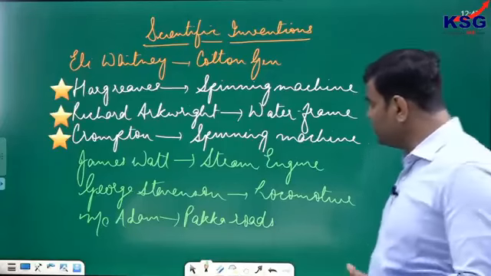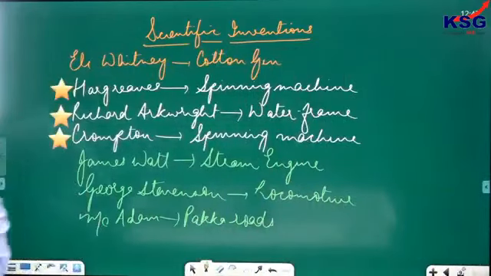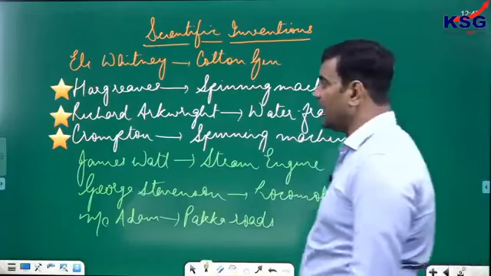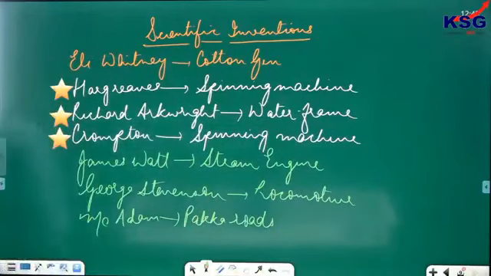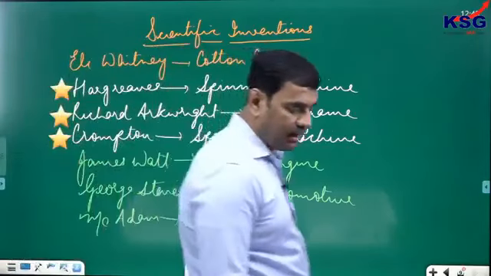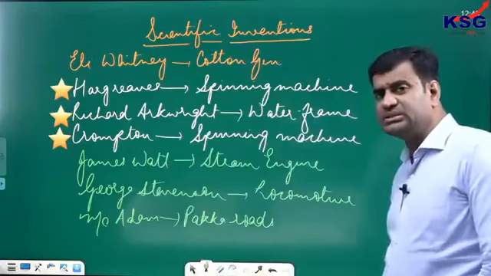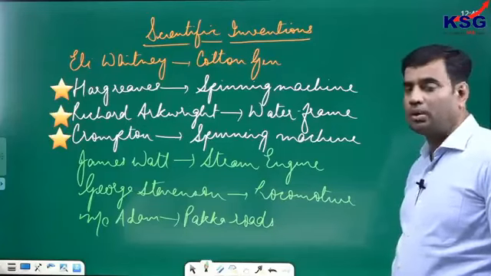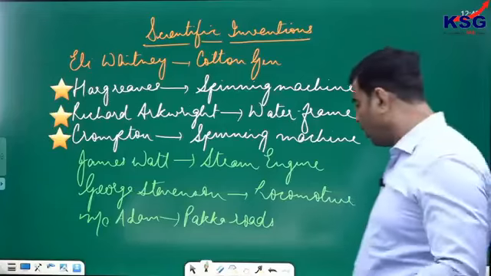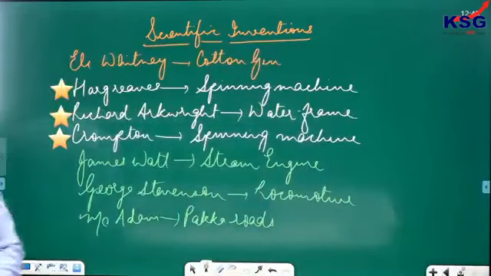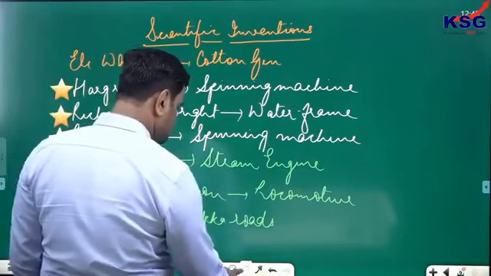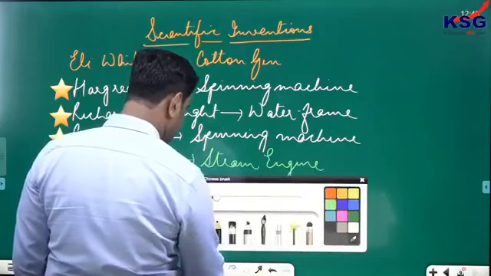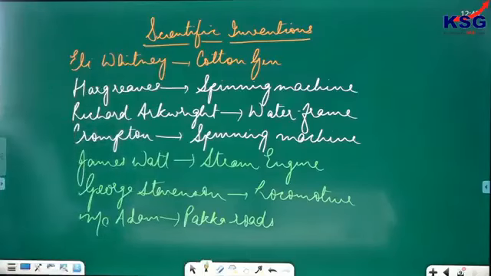Clear? Right. The inventions of Hargreaves and Arkwright were combined together by Crompton, to invent a modern spinning machine.